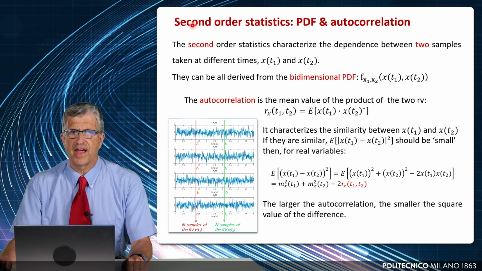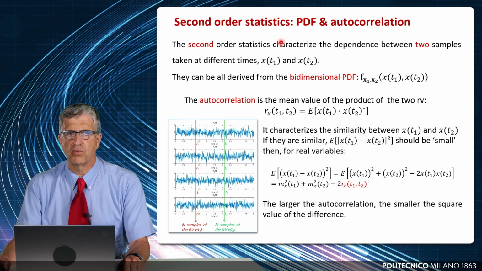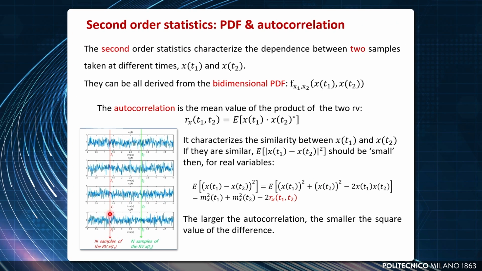But let us consider another piece of information about the process statistics, that is the second order. What are second-order statistics? Now you need to point the finger at a first time and look at all these values, that is a random variable, of course, x of t1, and point a finger at a second time, and you have another random variable, and tell me how these two random variables, x of t1 and x of t2, are related in probability. So if you have the bidimensional probability, you have the full second-order statistics.